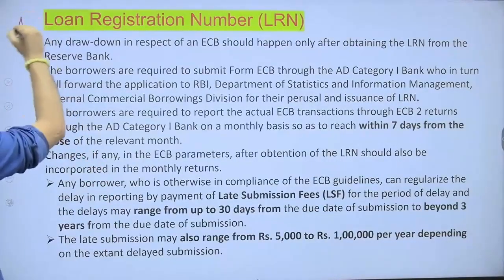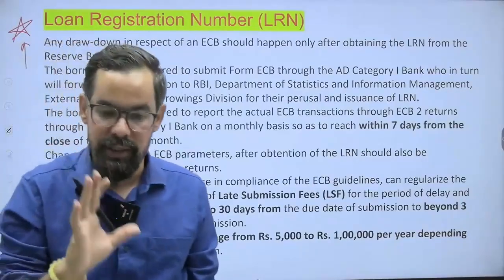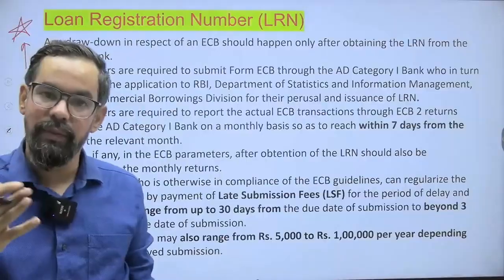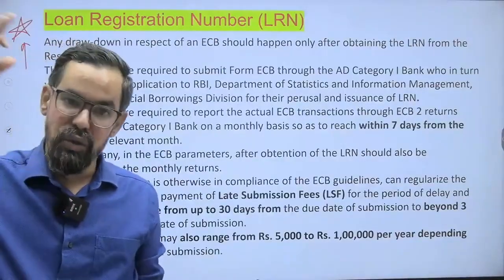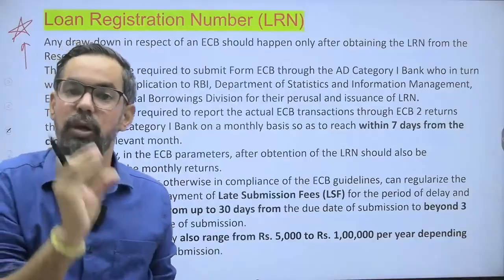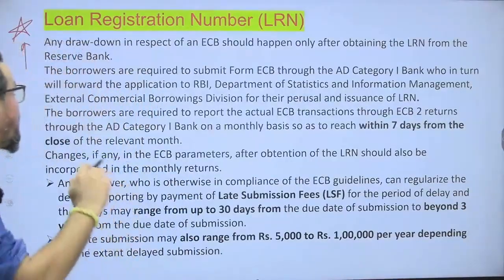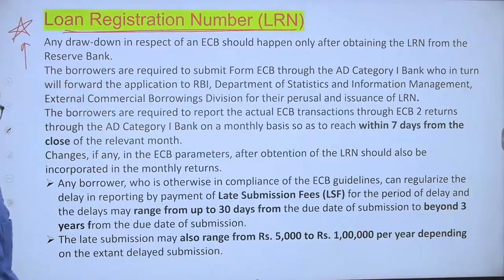Okay? So while we raise funds through ECB, let's say as a company, if we are raising funds through the ECB, so this is the second part. Okay? Once you file the application with the authorized dealer, the authorized dealer within 7 days passes on your application to RBI to generate one number. That number is known as LRN. Okay, loan review, sorry, loan registration number. Okay, LRN. So very, very important one, guys.